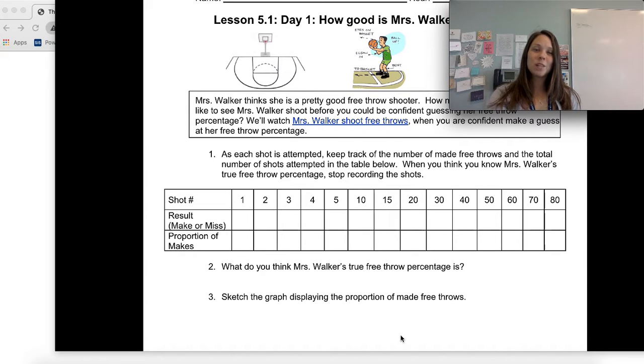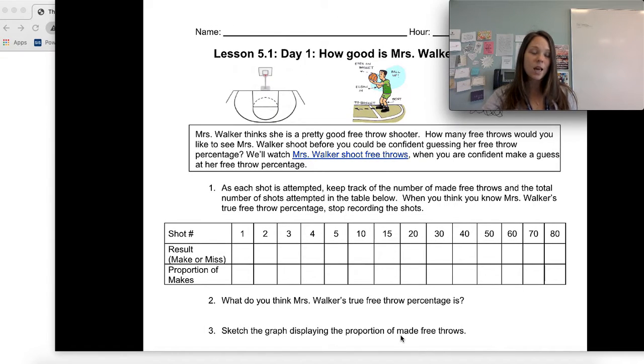Hi ladies and gentlemen, I wanted to take the time to go through the 5.1 Day 1 How Good is Mrs. Walker at Free Throws activity with you today, because I think it's an important one to go through to really kick off this Chapter 5 unit all about probability.